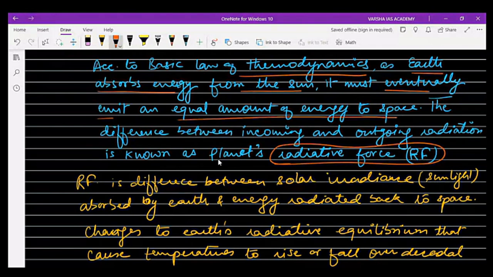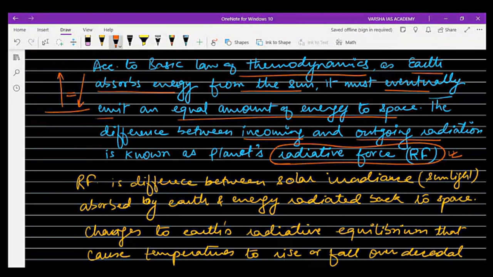Means what has been received should radiate back into the atmosphere. So the difference between the incoming and outgoing radiation is known as the planet's radiative forcing. So this balance between incoming radiation and outgoing radiation is called radiative forcing.